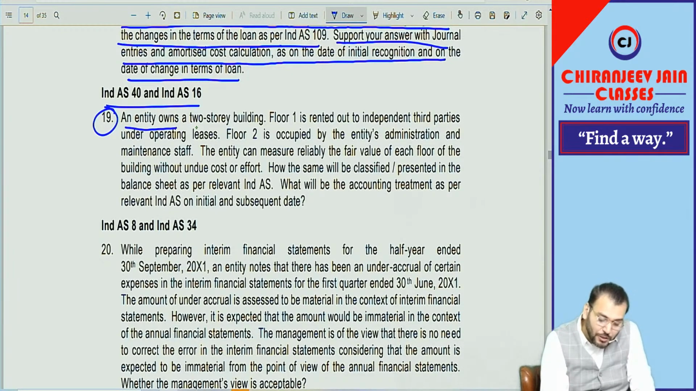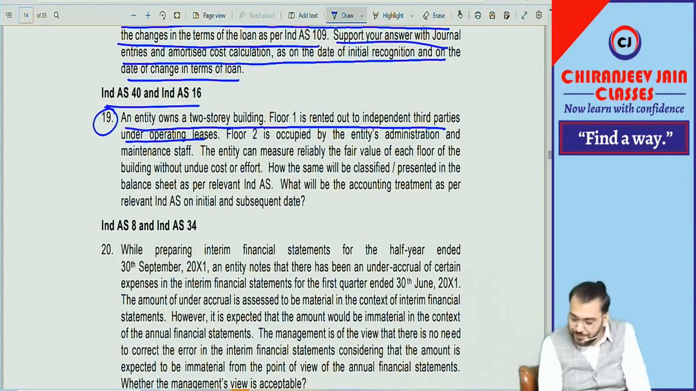An entity owns a two-story building. Floor 1 is rented out to an independent third party under an operating lease. So is floor 1 investment property or PPE?